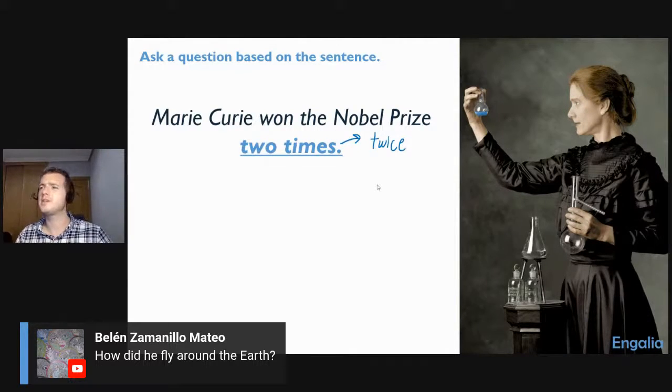I don't know if maybe someone has done it since then, but I know that she was the first person to win the Nobel Prize twice. They were in very different fields, I think. I don't remember exactly. But we need to ask about this information here, the quantity, the number of times. So let's see, what can we get here?